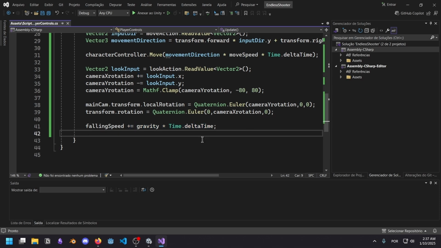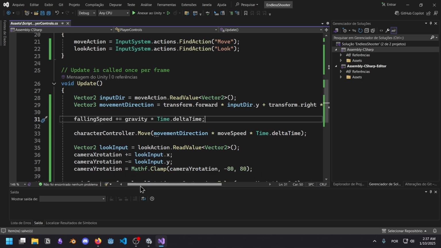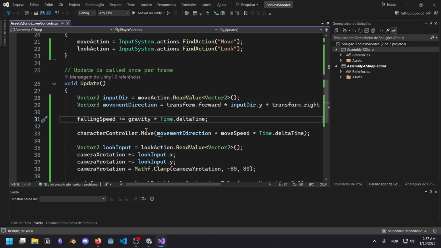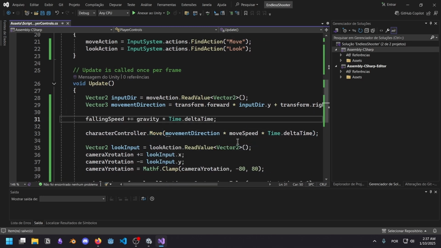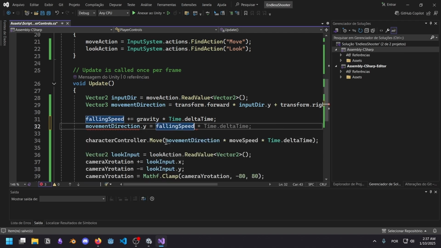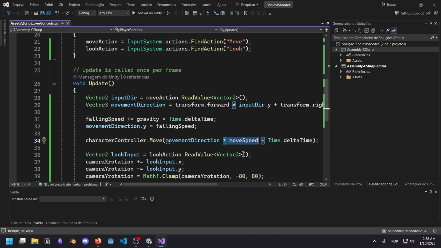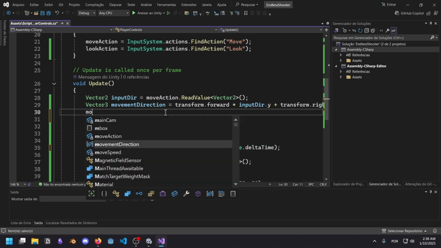Now all we gotta do is make sure that our player's y velocity is equal to the falling speed that we created. Let me take this away from here then and put it in here. The reason for this is because we're moving the player in this function, right? So by the way, movement direction.y is actually equal to falling speed. Now there's one problem. We are multiplying this by move speed, which is going to make it faster. So instead of multiplying by move speed here, I'm going to do this before.